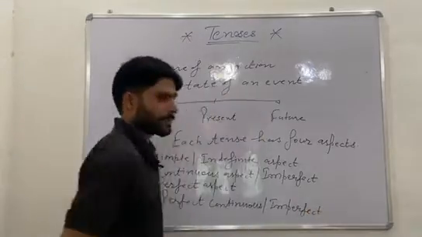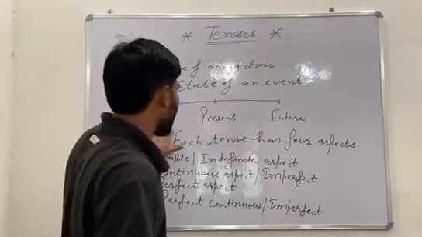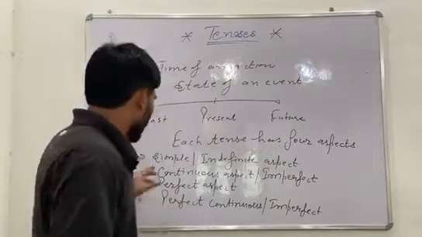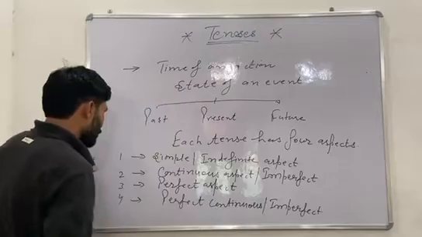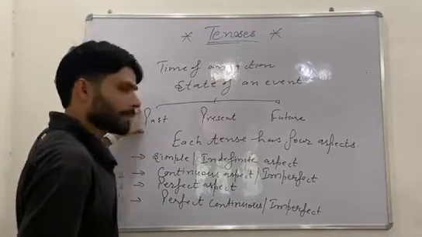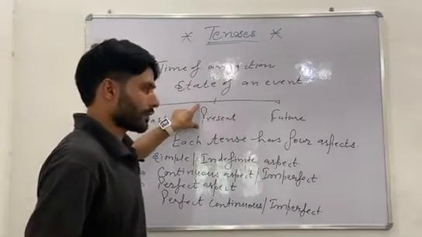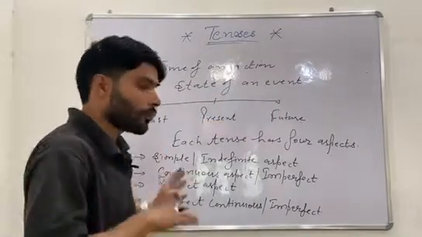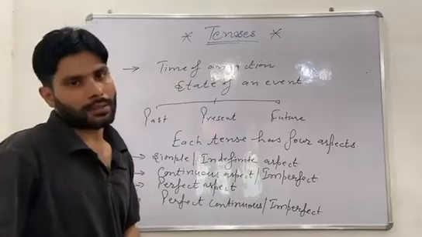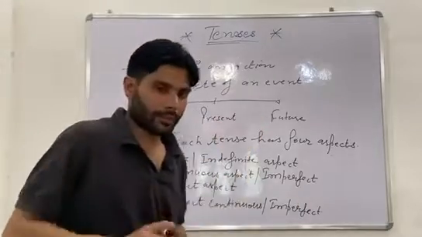These are the 4 aspects of each time zone. So there are 4 aspects in past, 4 aspects in present and 4 aspects in future time zone. We can say that there are 12 aspects in tenses.